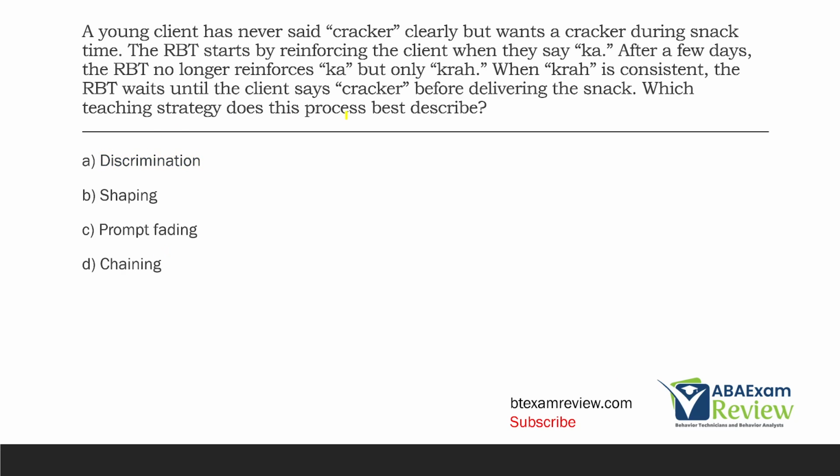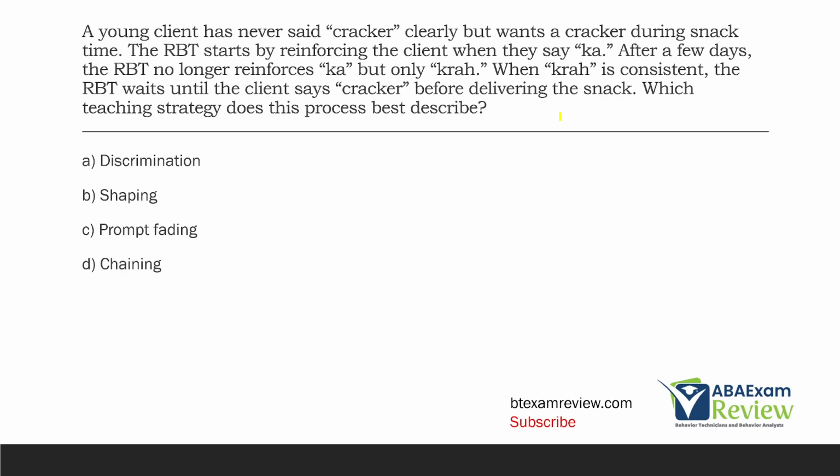A young client has never said cracker clearly, but wants a cracker during snack time. The RBT starts by reinforcing the client when they say ka. After a few days, the RBT no longer reinforces ka, but only cra. When cra is consistent, the RBT waits until the client says cracker before delivering the snack. What teaching strategy does this process best describe?